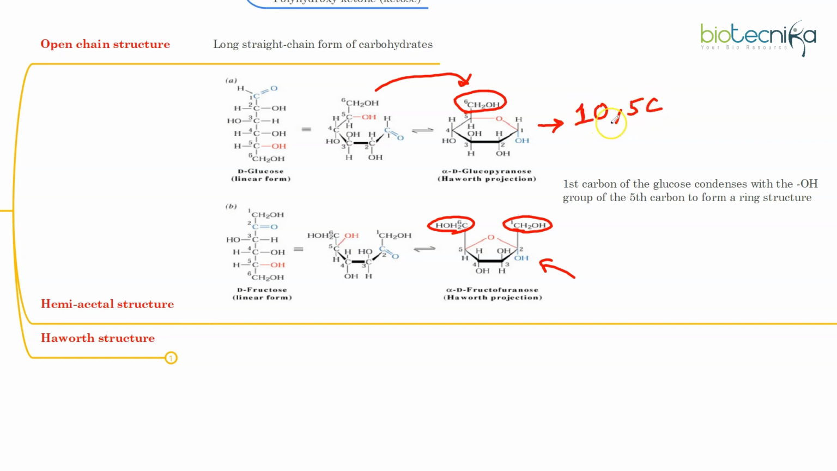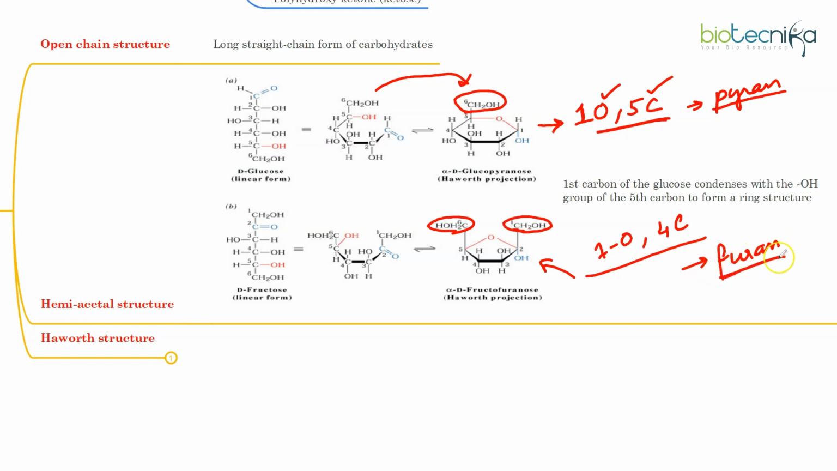So this particular type of ring structure is what is called a pyran ring, consisting of a 6-membered ring in which 1 is oxygen and the other 5 are carbon. And here you will notice that 1 is oxygen and the other 4 are carbon. Such a structure is called a furan ring. Now, what is the proper name for this?